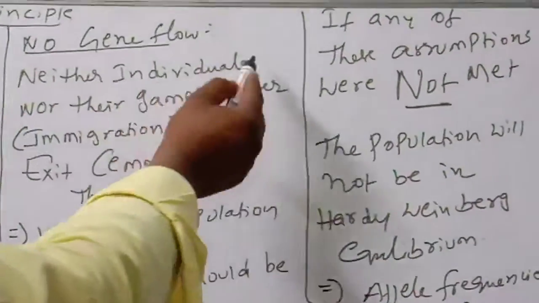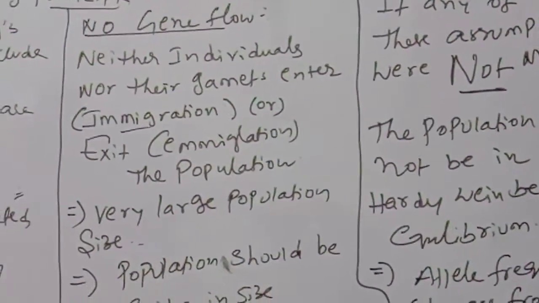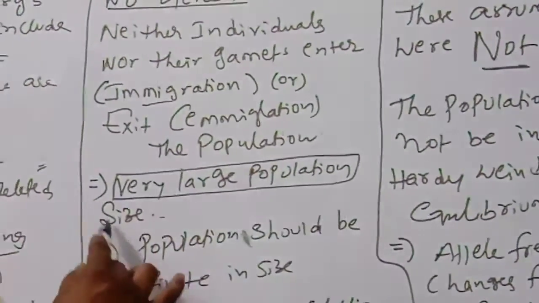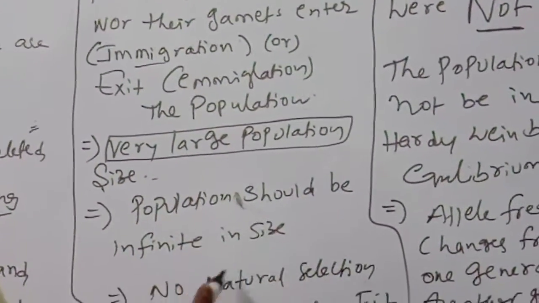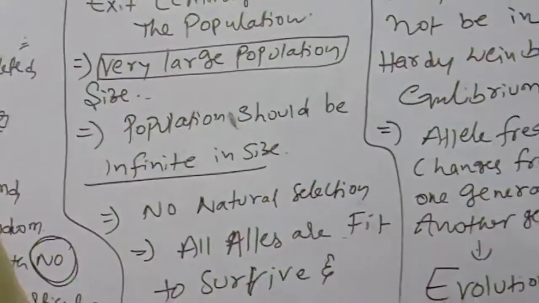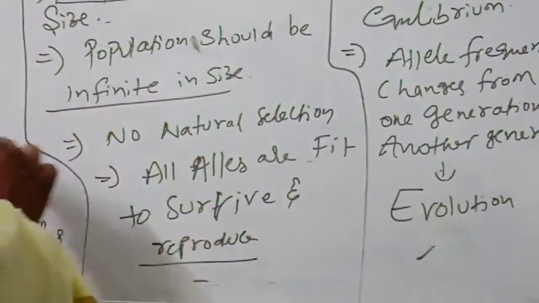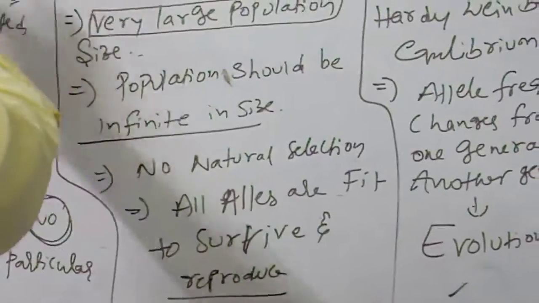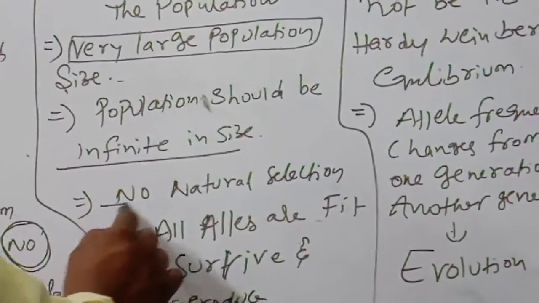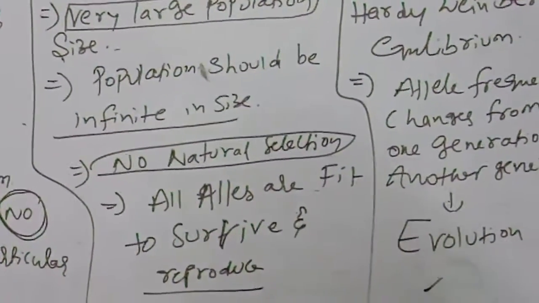No gene flow: neither individuals, immigrations nor emigrations are there. A large stable population takes place. The population should be infinite in size, so no problem, and the equilibrium is stable. So random mating, no mutations, no gene flow, very large population, and no natural selection, in the sense that all alleles will be fit to survive and reproduce.